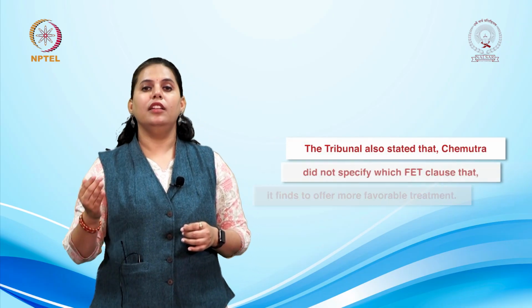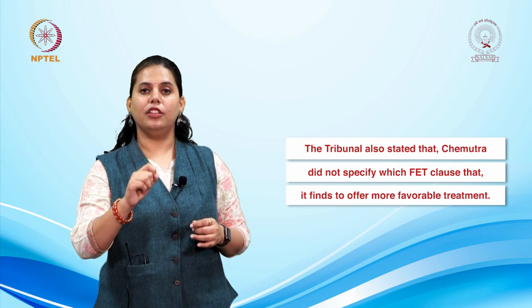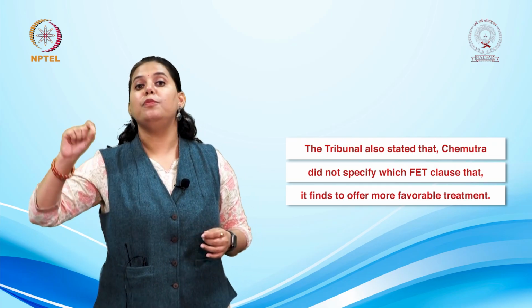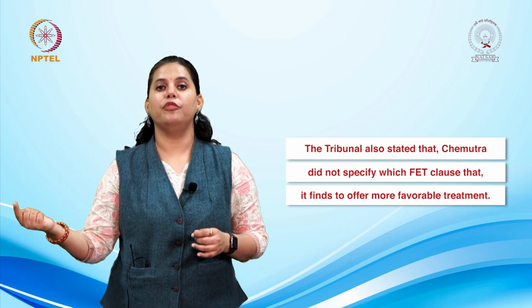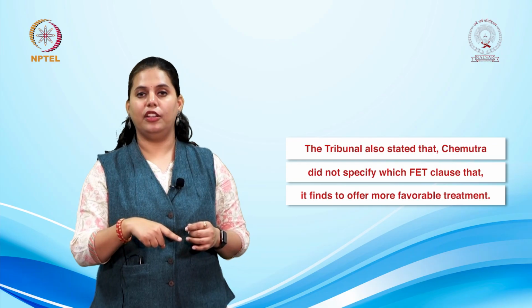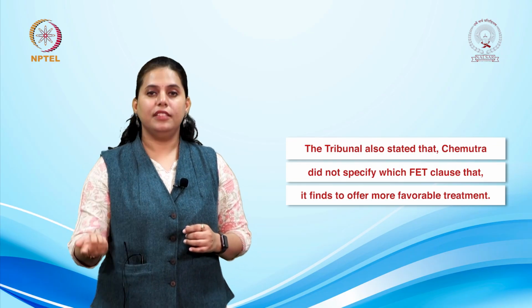Then the tribunal also stated that Chemtura did not specify which provision, which FET clause, it finds to afford more favorable treatment than the content of Article 1105, because it referred to 16 BITs, but it didn't say which content.